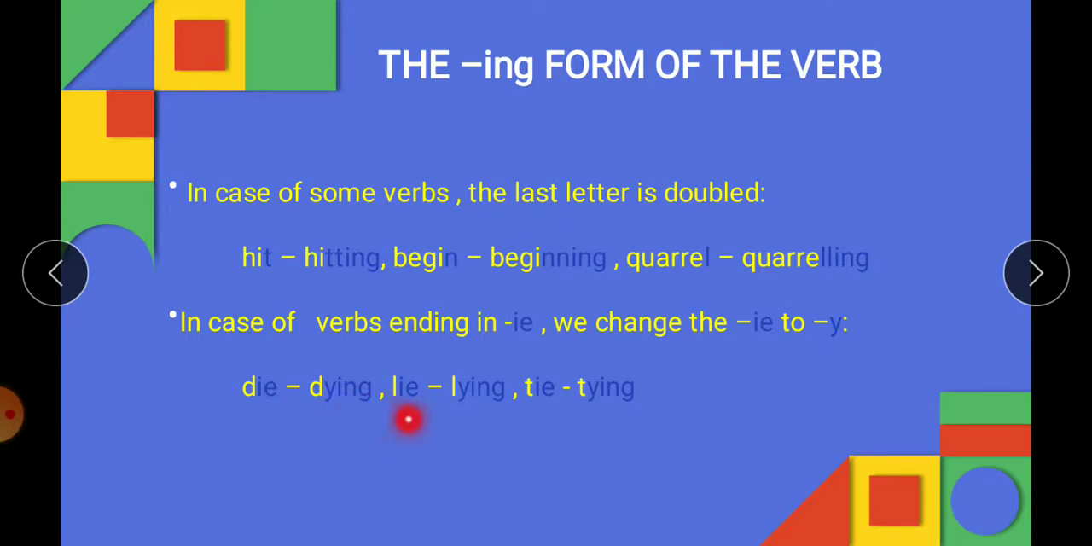Same way, lie, last two letters are IE. We will change it to Y and ING, lying. Tie, TIE. So what will our ING form be? TYING. In place of IE we have put Y and then we have added ING. So this was the ING form of the verb. So in continuous tense, we are always using the ING form of the verb, and that too, to the root form of the verb, we are putting ING.